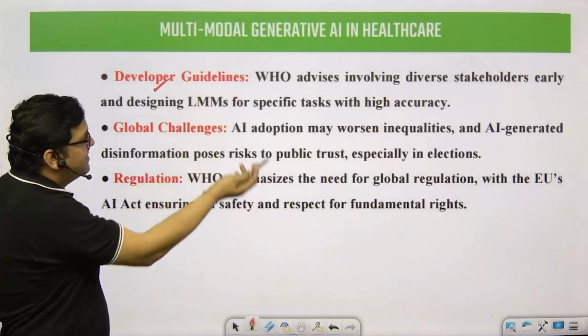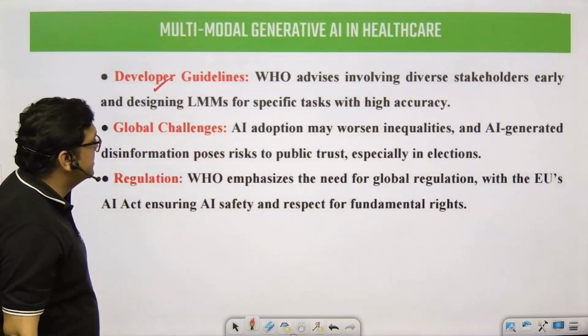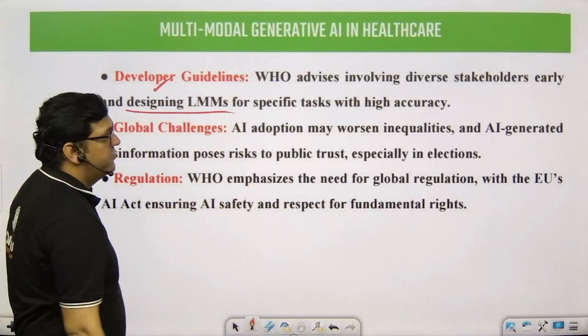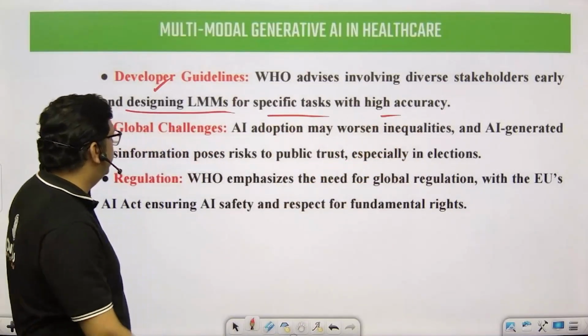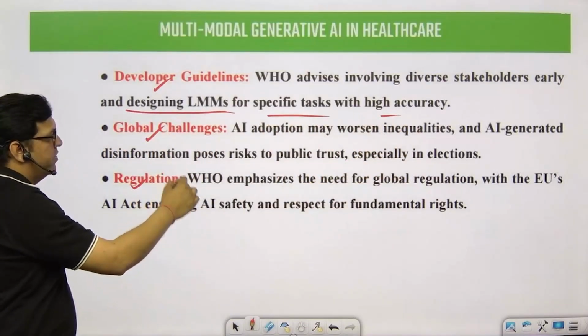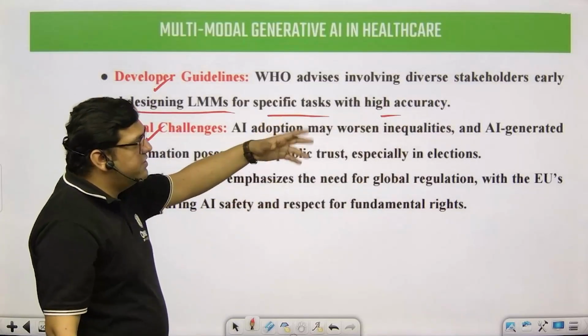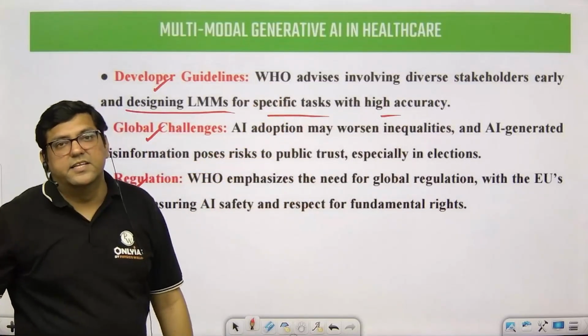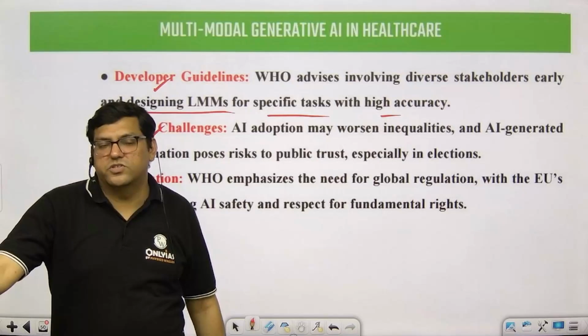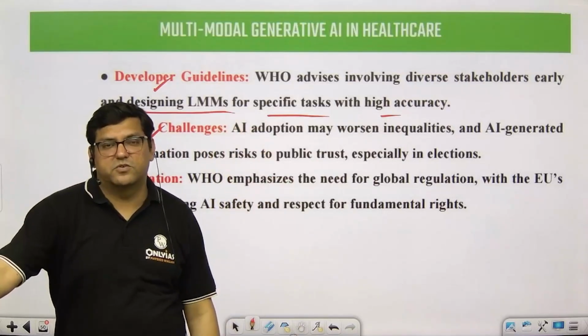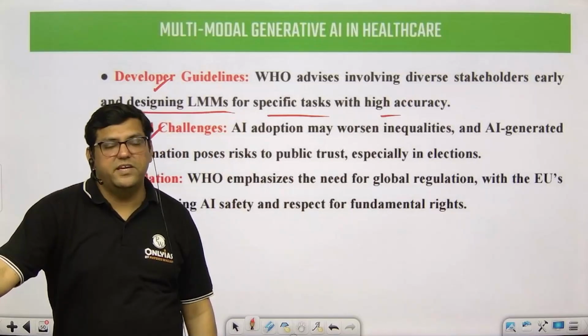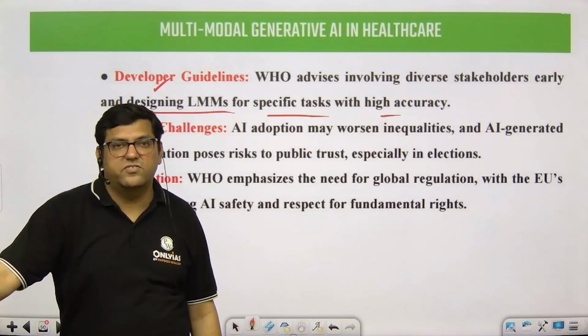So developer guidelines say that ultimately WHO advises that in designing such kind of AI tools, the specific task and higher accuracy should be there, along with the global challenges and regulations. So all these aspects are general aspects. There can be a mains-oriented question on the topic, and there can also be a specific prelims-oriented question. So be ready for such kind of aspects.